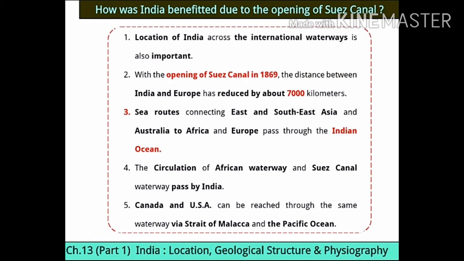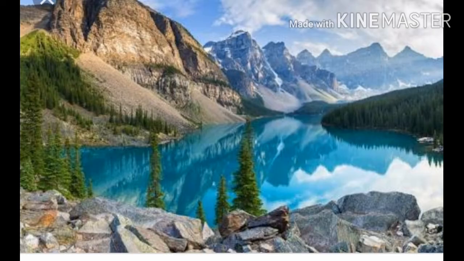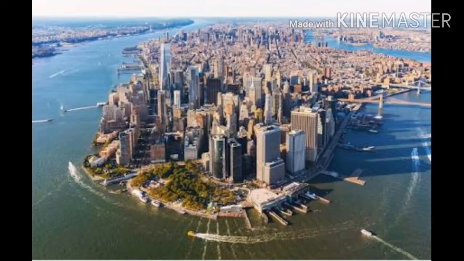The next point, Canada and USA can be reached through the same waterway via Strait of Malacca and the Pacific Ocean. It means if you want to go to Canada or USA, I am here talking about waterways, okay, not about flights. If you want to go to Canada or USA, so same route is there, same waterway is there, which is by our Suez Canal. You have to go via Strait of Malacca and the Pacific Ocean.